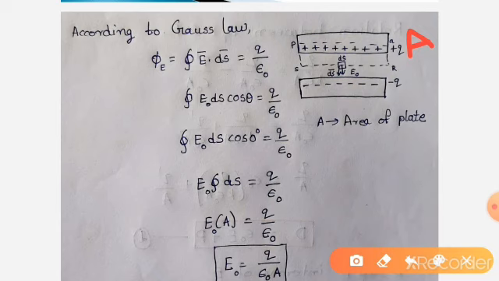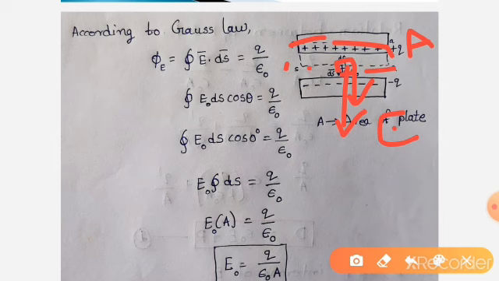Then what is, according to Gauss law, the electric field in between these two plates? For that we construct a Gaussian surface. Take a small surface area ds, and draw the normal, then it is ds bar. Electric field is always directed from positive to negative, so the electric field direction is also like this.